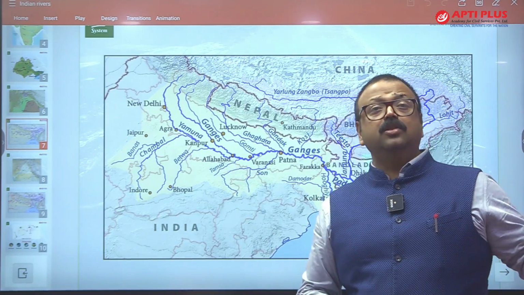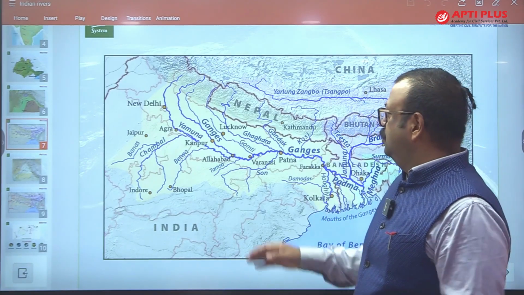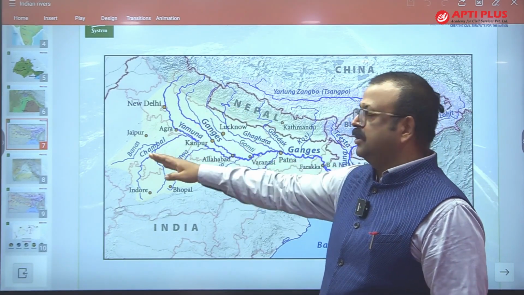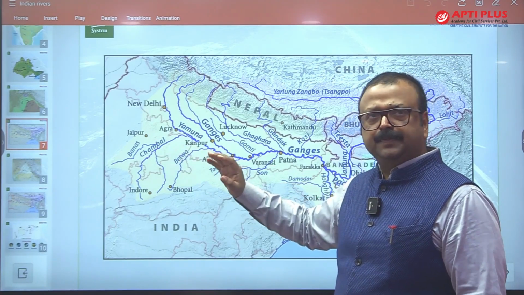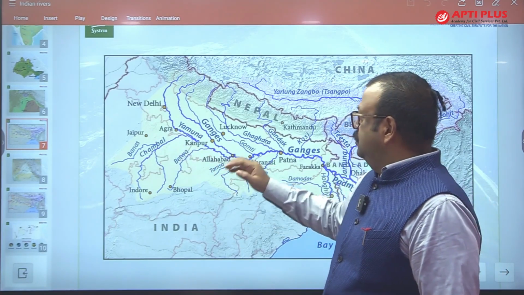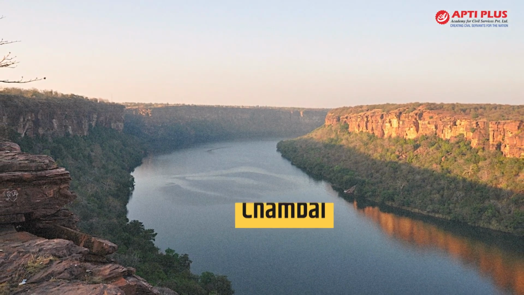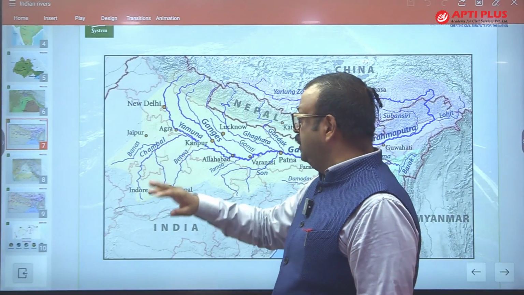And a tributary of Yamuna also has tributaries. So Ganga has a primary tributary, Yamuna. Yamuna has primary tributaries: Chambal, Sindh, Betwa, Ken, Tamsa. So Chambal is a secondary tributary of Ganga. Remember that. And then you will find the Banas river also draining into Chambal.